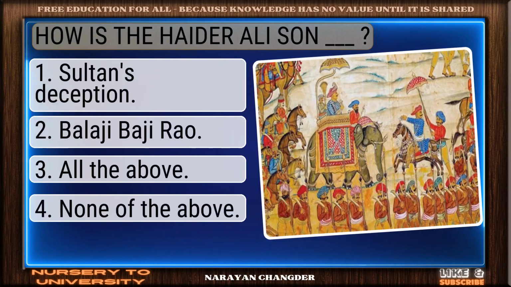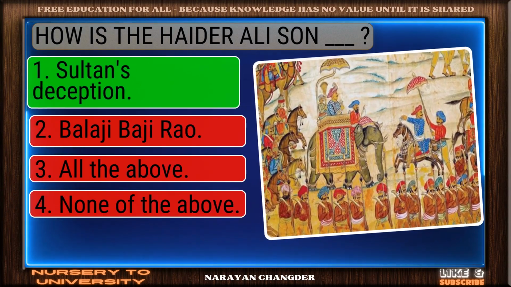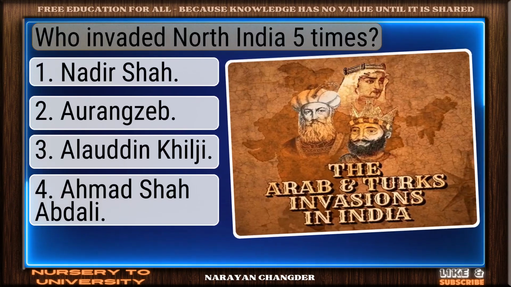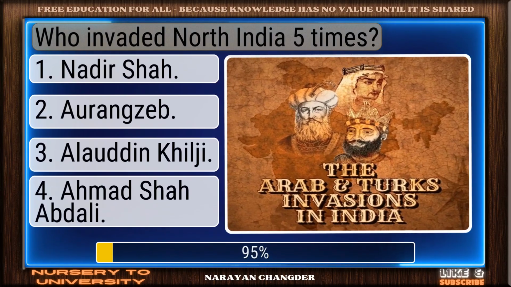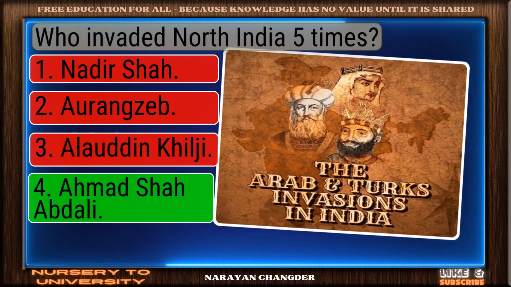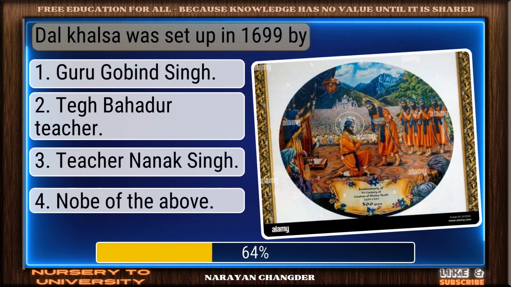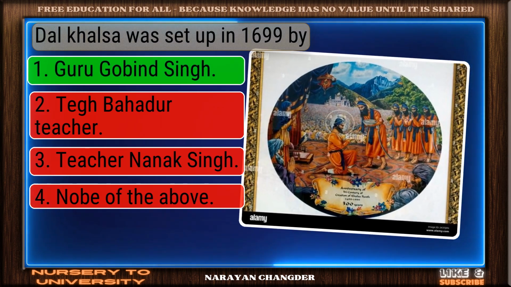How is the Hyder Ali son Dash? Exactly. Sultan's deception makes sense and it is the right choice. Who invaded North India 5 times? You got it. Your choice, Ahmad Shah Abdali, is right. Dal Khalsa was set up in 1699 by. Smart pick. Guru Gobind Singh is the correct choice.